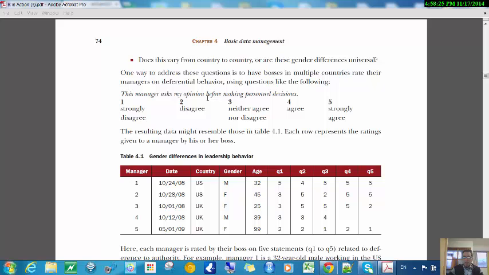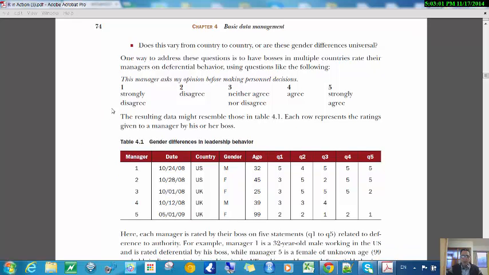So you can have various hypotheses about the answers to these questions, but he's going to want to look at data, and in the process he's going to learn about managing that data, or processing that data, or actually pre-processing the data before he can analyze it. So he's going to send around a questionnaire asking people about their managers, and they're going to give answers. He's going to ask 5 different questions, and the answers can be 1, 2, 3, 4, or 5. And he's going to ask about each manager. So here's questions about manager 1, questions about manager 2, and so on.